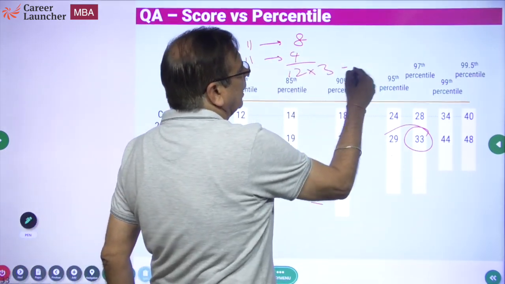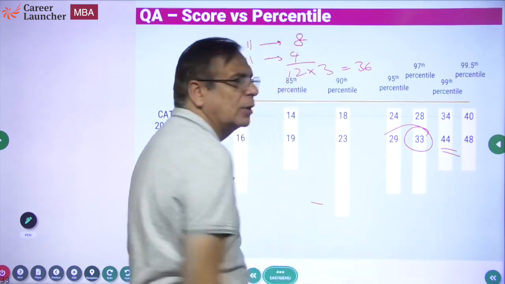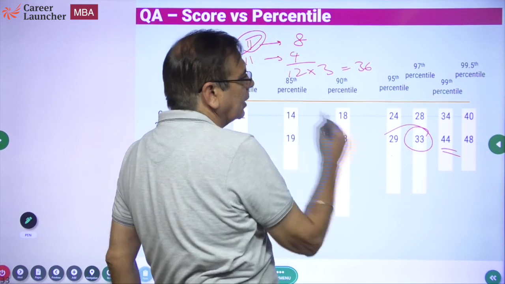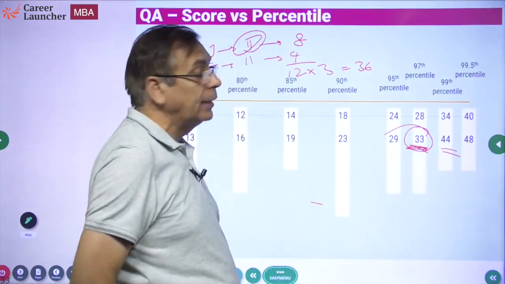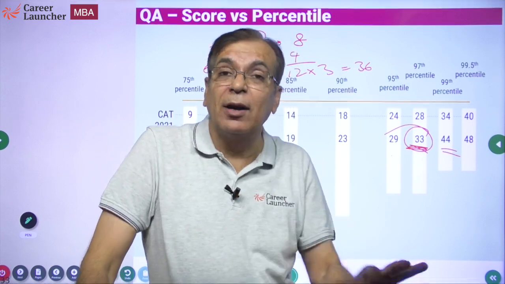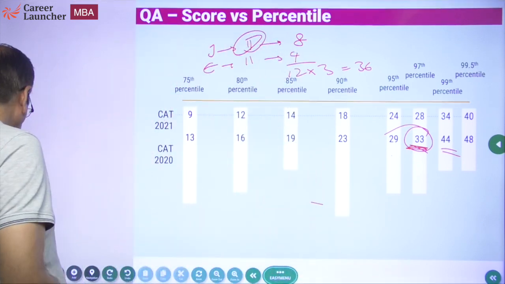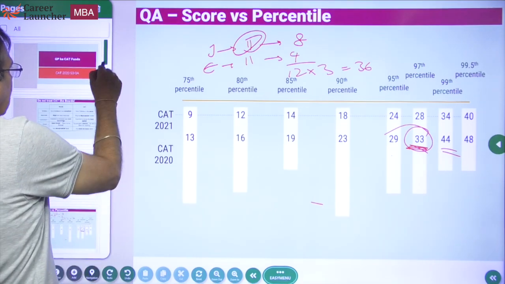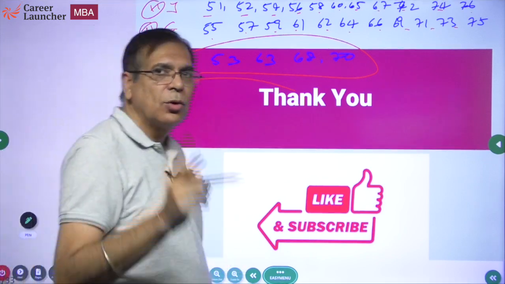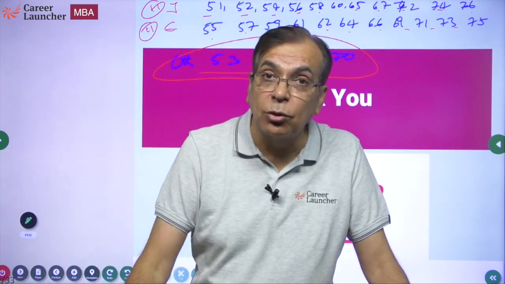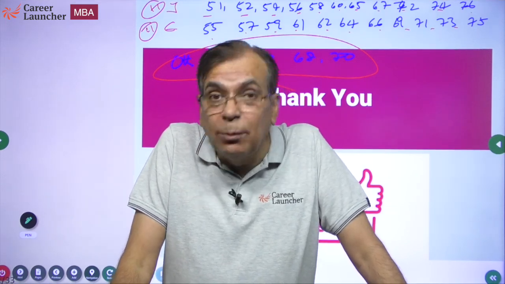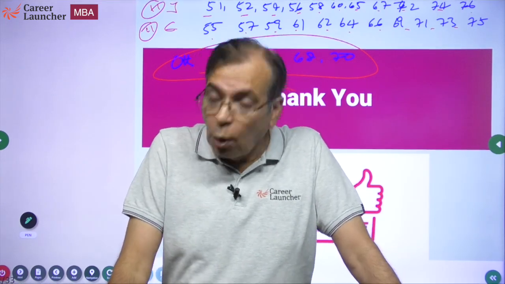12 into 3, 36 marks. You are above 99 percentile, or 97 percentile itself. If you do only these 11 questions, you'll still be at 33 marks or 97 percentile. A 97 percentile is never a challenge if you are willing to use the Jugaad methods. Your task is to go beyond that, and hence you should not miss out on the easy questions. And if you spend time doing difficult questions, obviously it is going to be your problem.